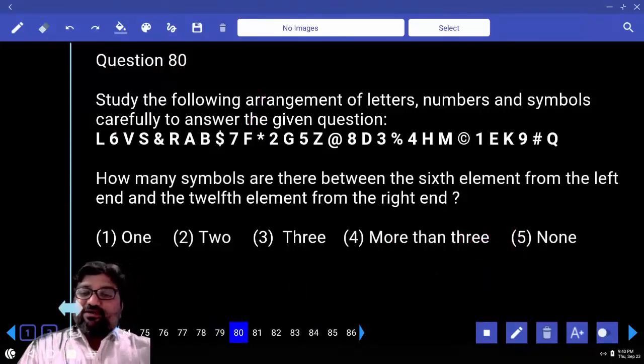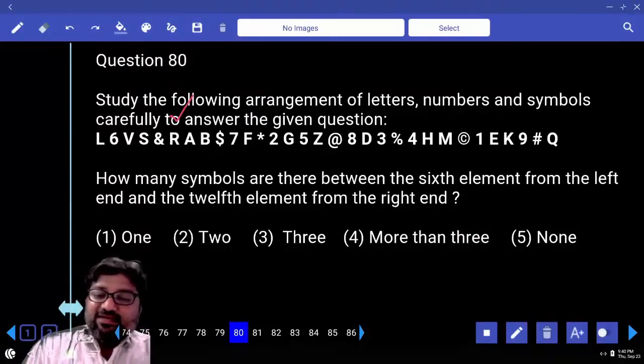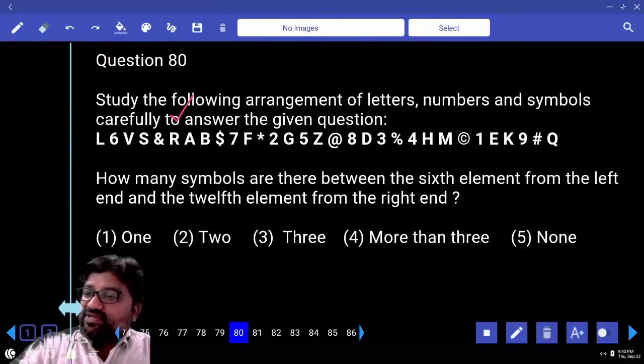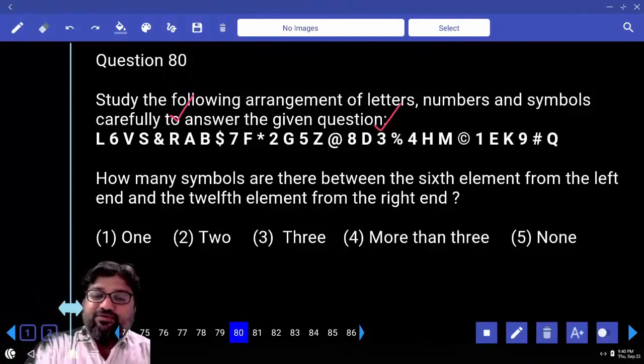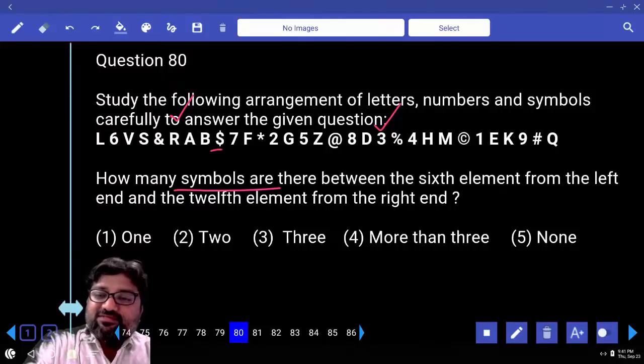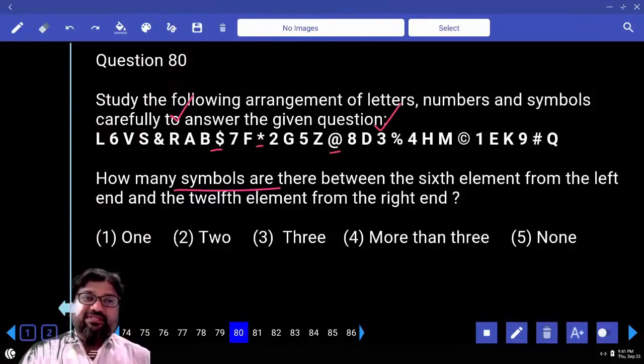Question number 80. How many symbols are there between the 6th element from the left end, which is R, and the 12th element from the right hand? 1, 2, 3, 4, 5, 6, 7, 8, 9, 10, 11, 12. It is 3. Now we are talking about symbols. So how many symbols are there between R and 3? Dollar, star, at the rate. That's it. No more symbols other than these. So what's your answer? 3.